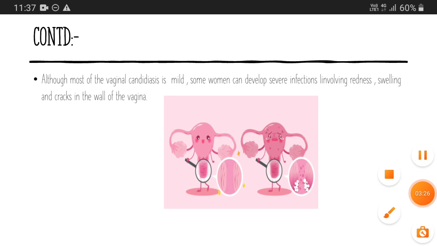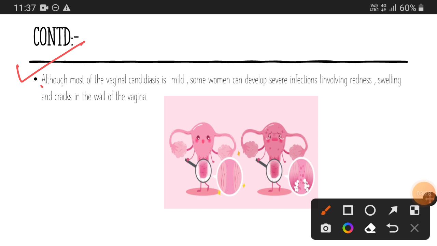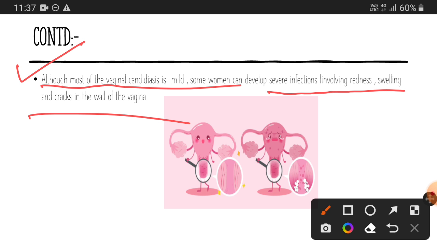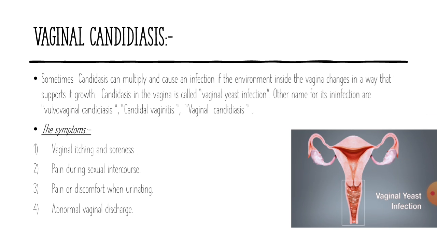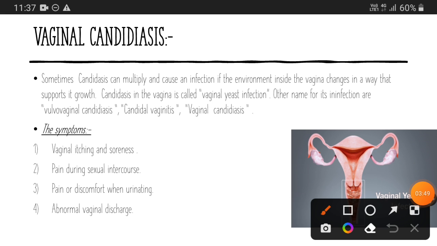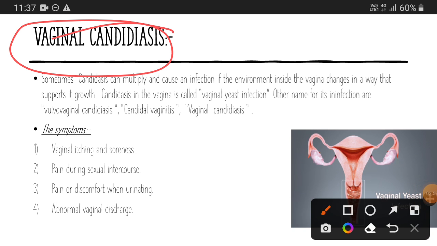Although most vaginal candidiasis is mild, some women can develop severe infection involving redness, swelling and cracks in the walls of the vagina. So we have learned that the vagina can be a place for candida to cause infection, and it is called vaginal candidiasis or vulvovaginal candidiasis or candidal vaginitis or vaginal yeast infection.